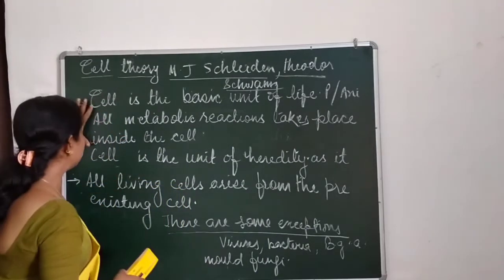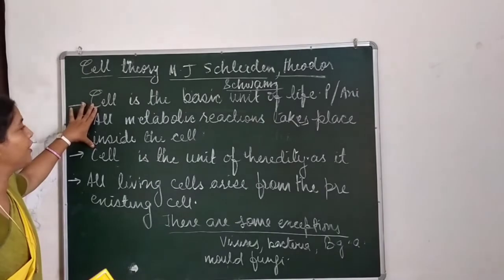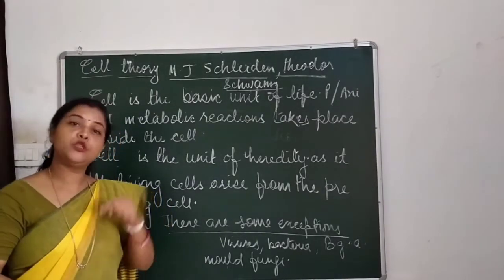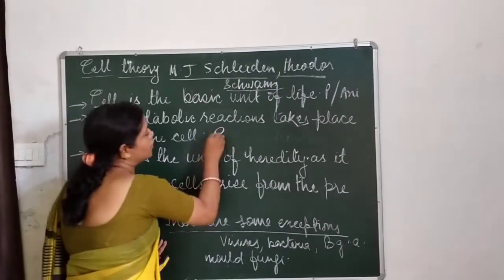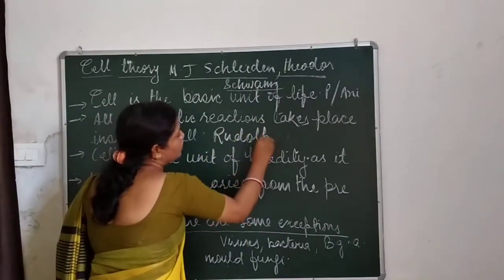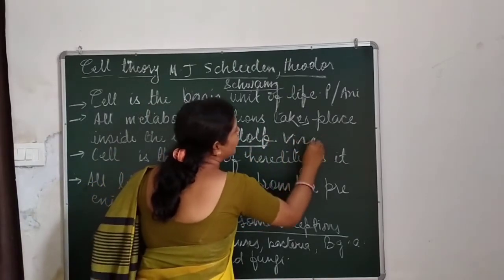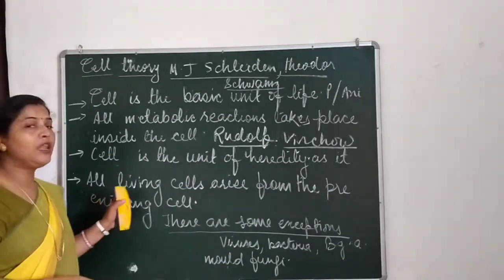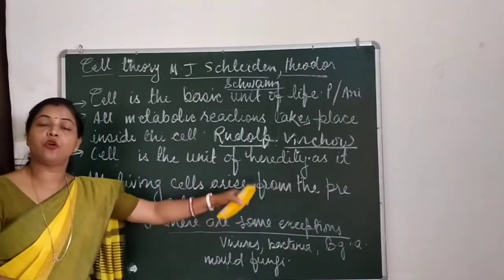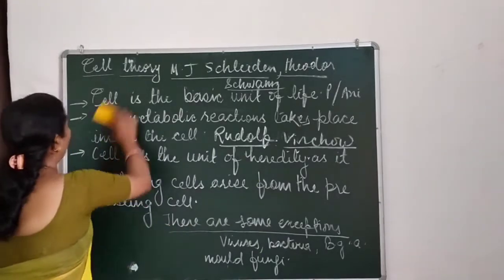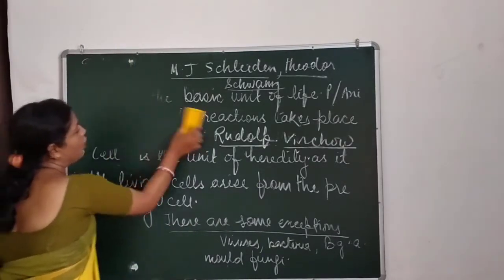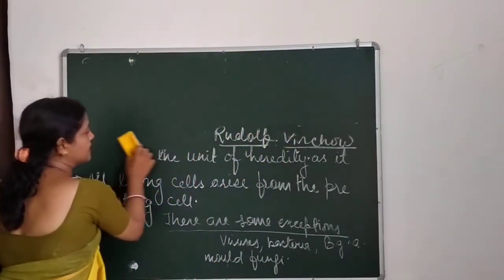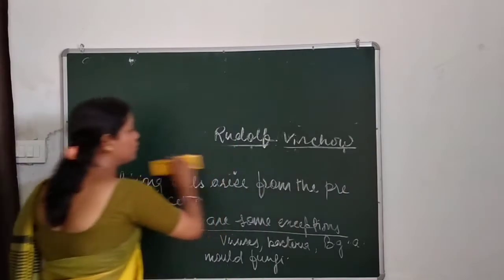After these three points of the cell theory, one more very important point was added, which was given by Rudolf Virchow. Rudolf has told that all living cells arise from pre-existing cells, and it was true.